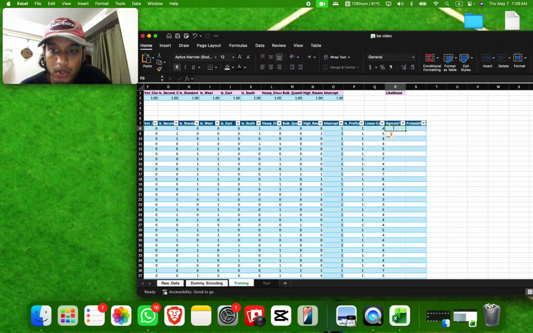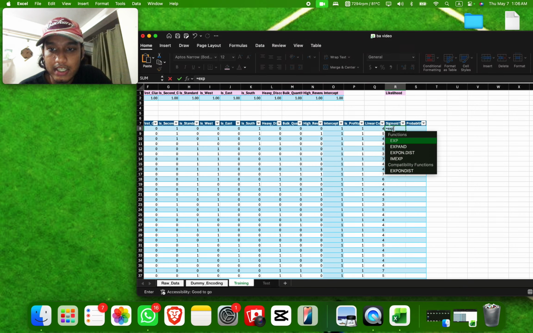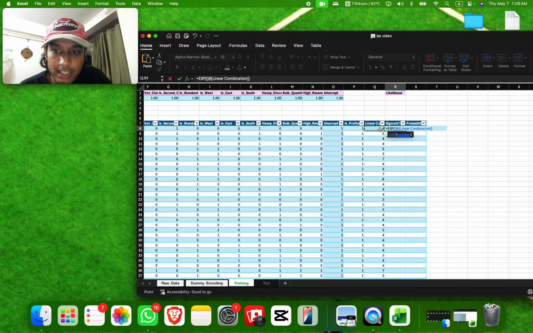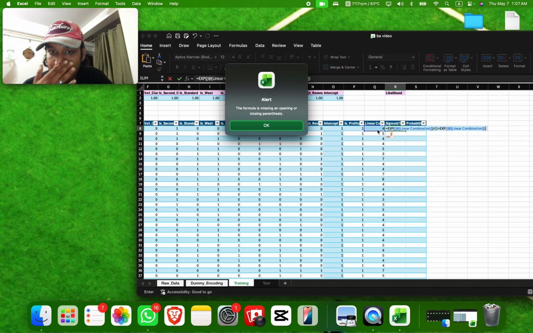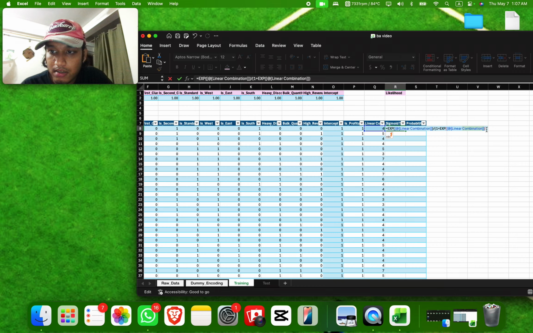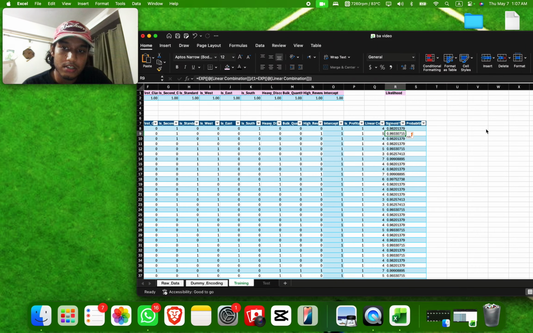For the sigmoid transform, you're going to use exp of the linear combination, and we're going to divide it by 1 plus exp of the linear combination again. And I missed the bracket, but that basically gives us the sigmoid transform.